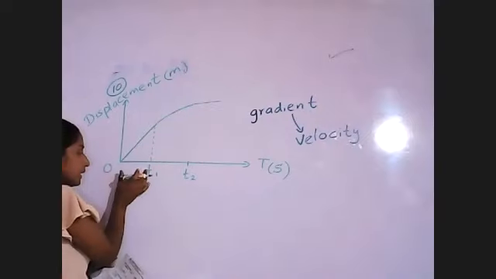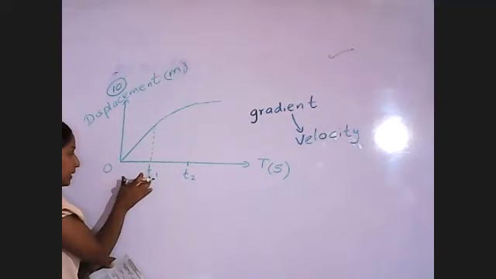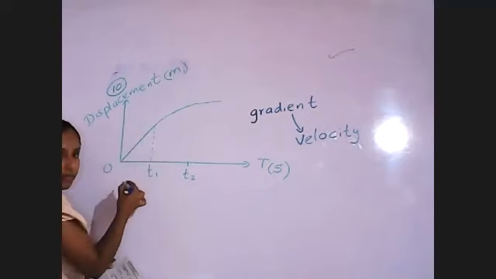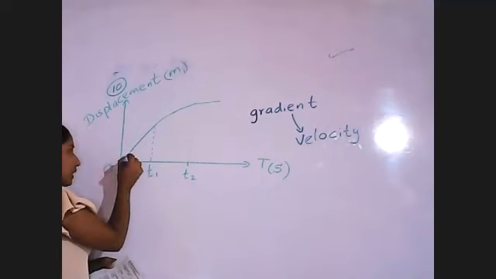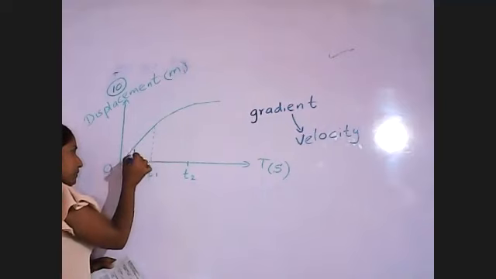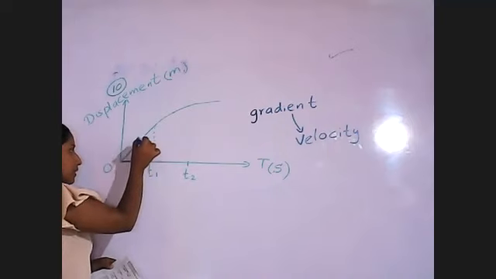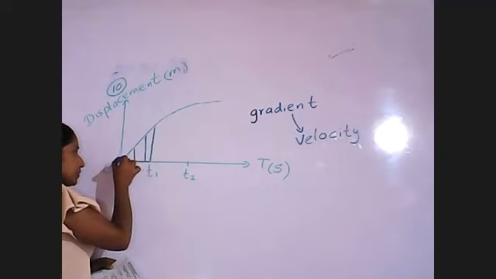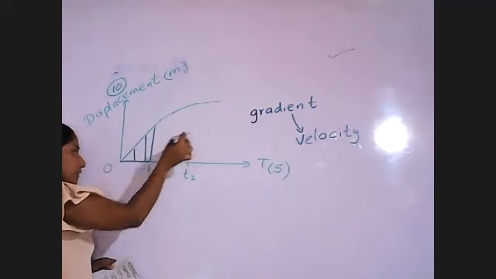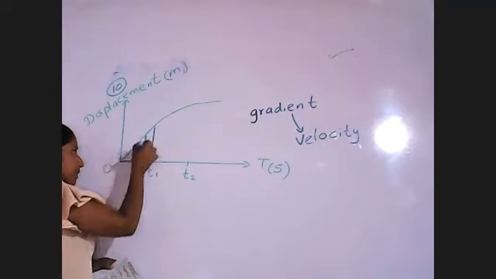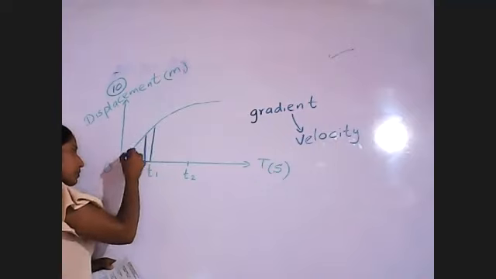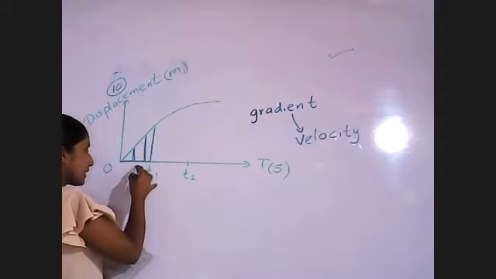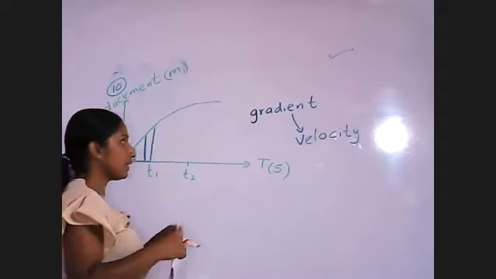So here, in the first duration, up to T1, we have a linear graph. When we consider different points on it, we get the same value for the gradient, because this is a linear graph.